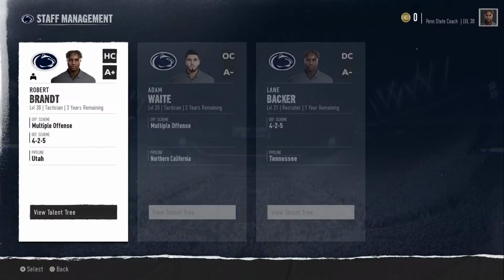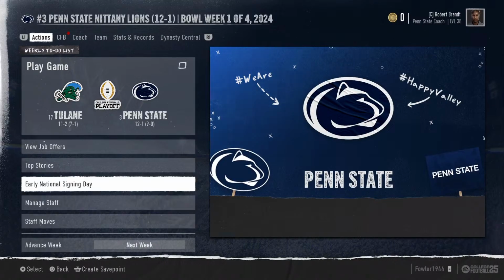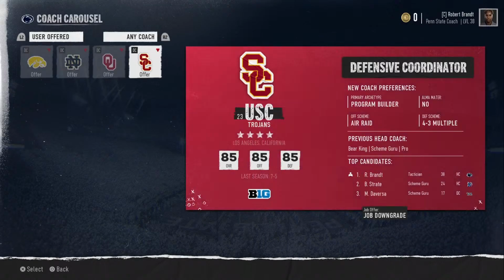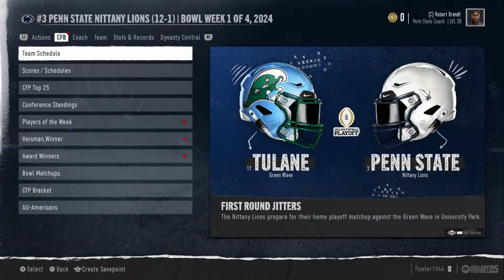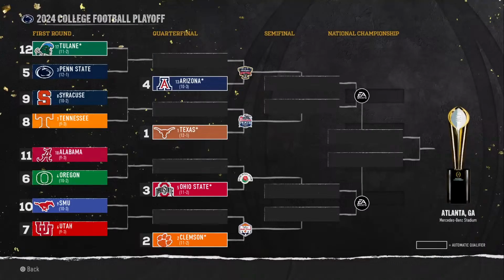Manage my staff. Everyone's still here. Any job offers? You want to make me defensive coordinator at any of these schools? Yeah, how about we don't do that? And I'll just stick with the head coach. Let's go check the college football bracket. Alright, Penn State, Tulane, going to play in the Sugar Bowl. Syracuse, Tennessee playing Texas in the Peach Bowl. Alabama, Oregon playing Ohio State in the Rose Bowl. That's fucking deadly. And then SMU, Utah playing Clemson. Alright, let's